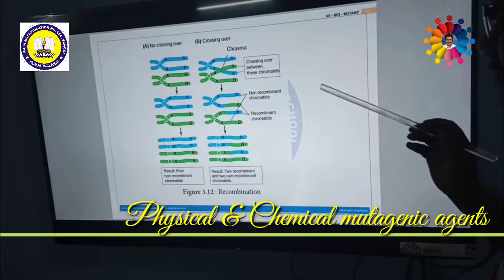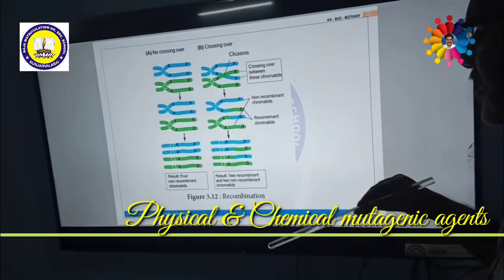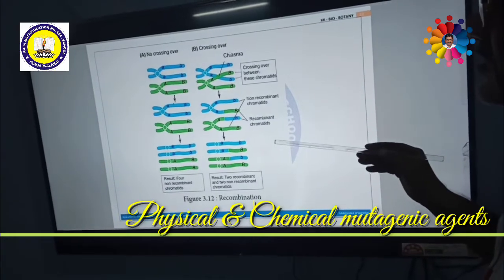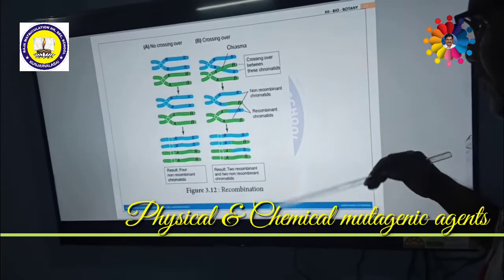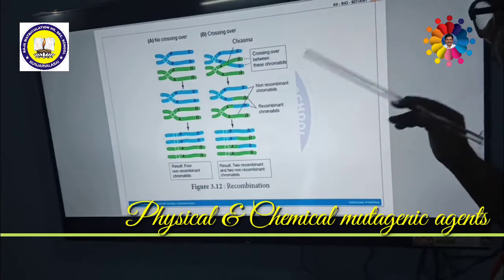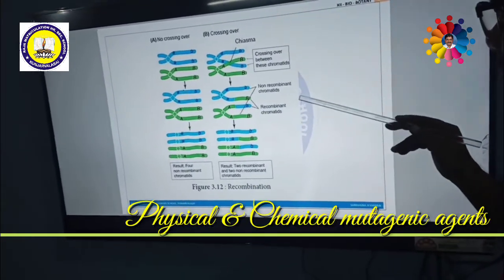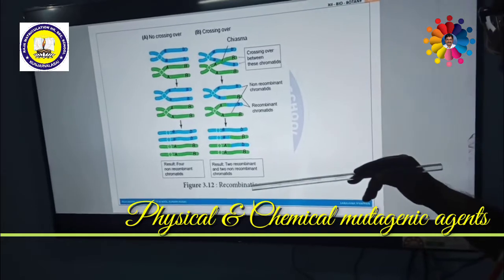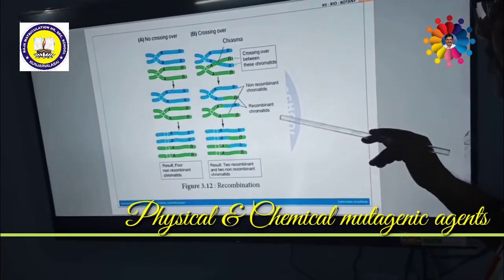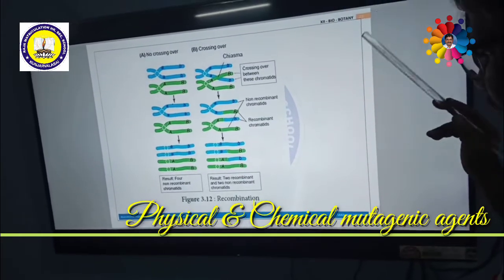So sometimes mutagens may be beneficial, sometimes even harmful to both plants and animals. But definitely they will cause very harmful effects on animals and even human beings. But they are most useful in plants only.